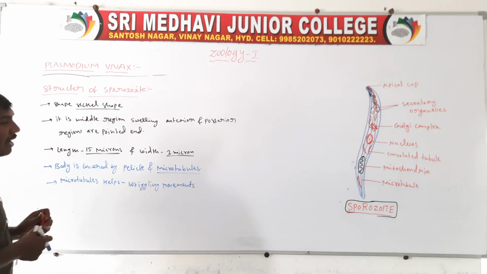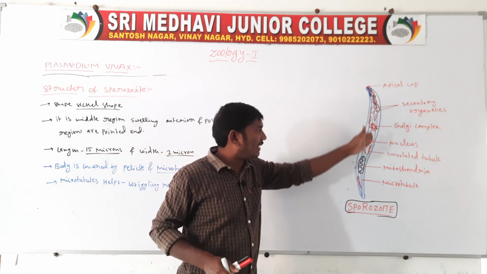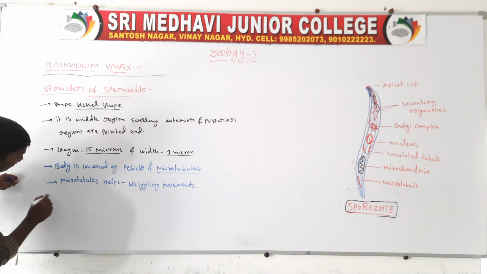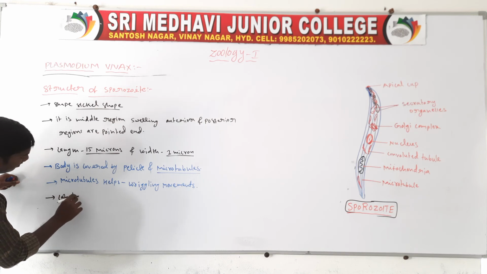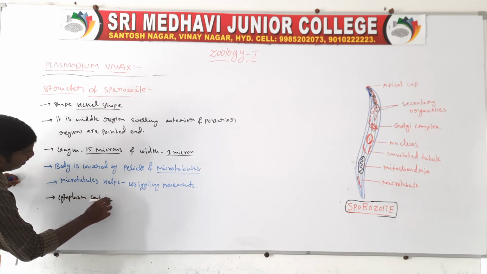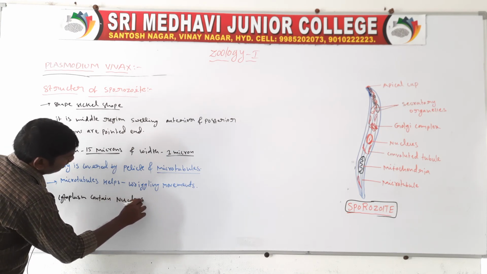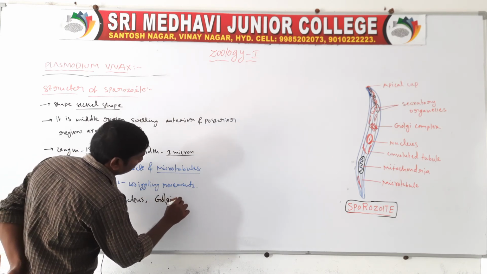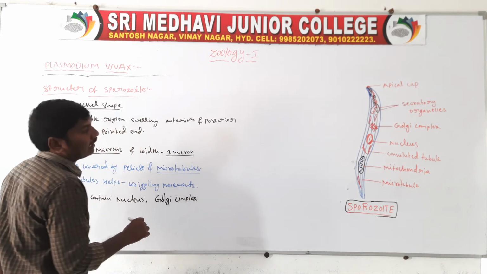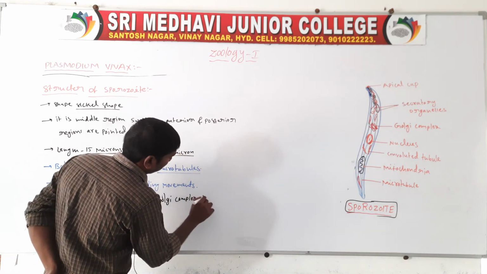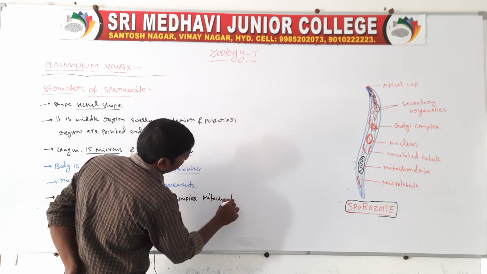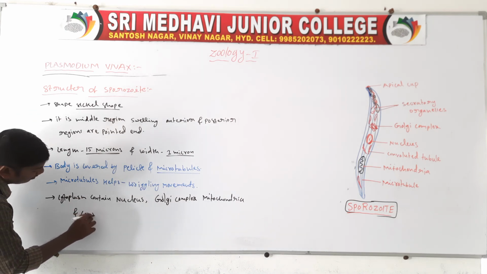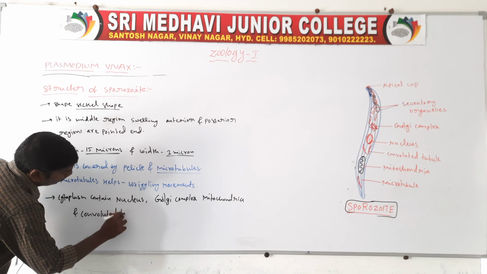Next, the body contains cytoplasm. The cytoplasm contains a nucleus, Golgi complex, mitochondria, and convoluted tubules.